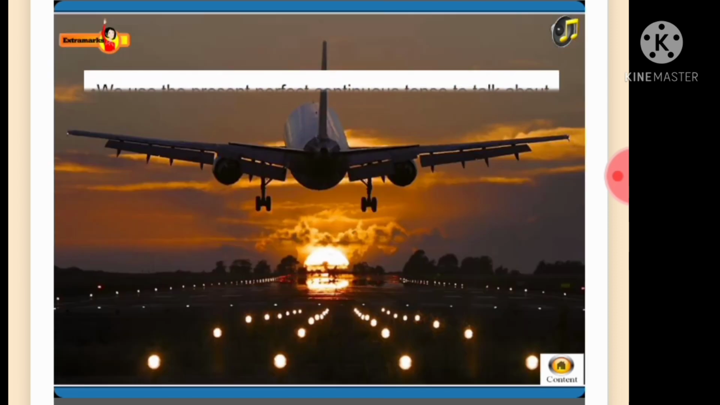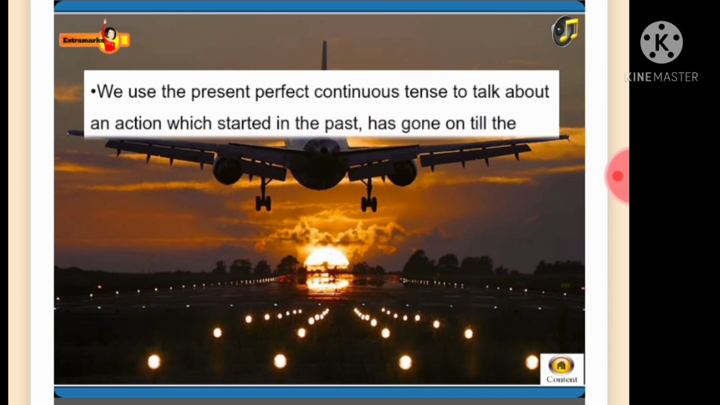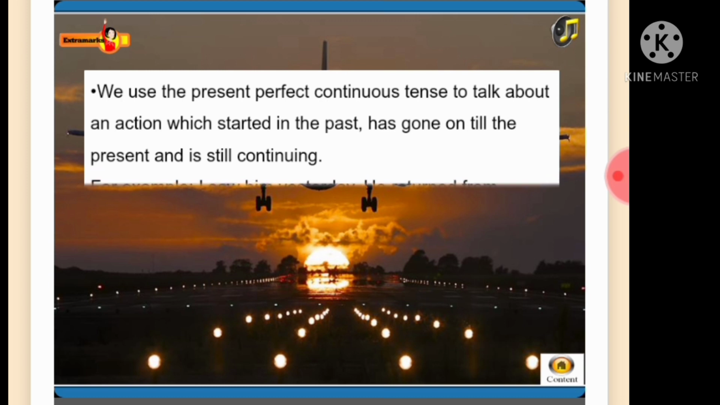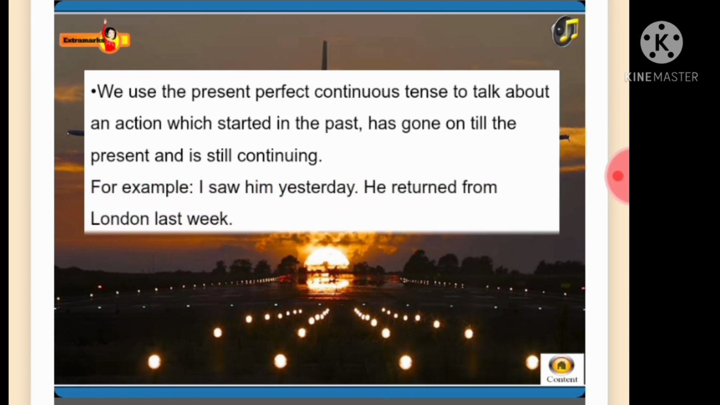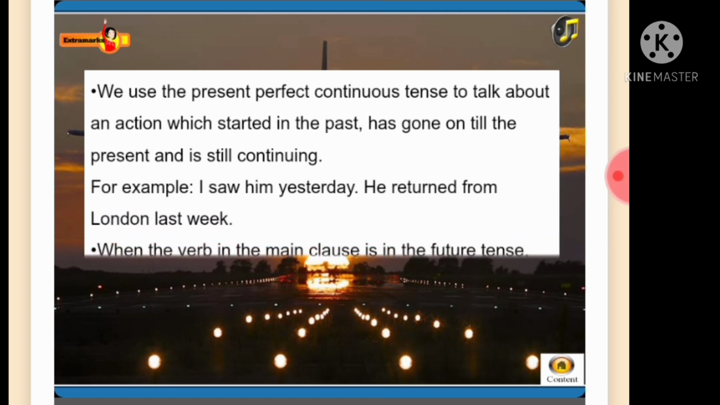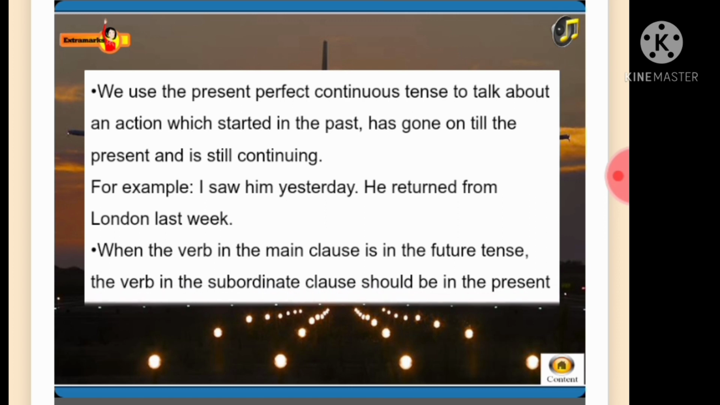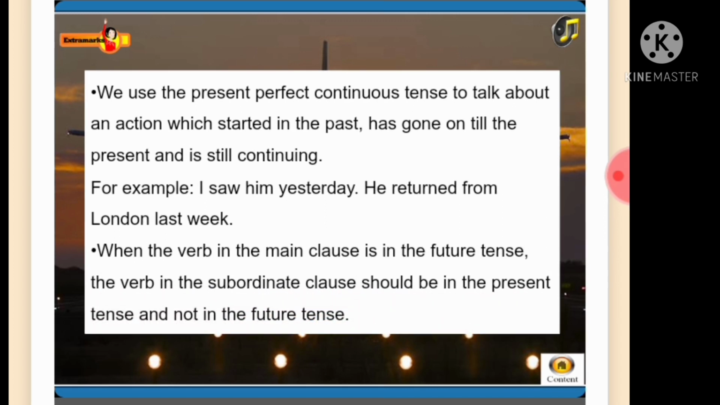We use the present perfect continuous tense to talk about an action which started in the past, has gone on till the present, and is still continuing. For example, I saw him yesterday. He returned from London last week. When the verb in the main clause is in the future tense, the verb in the subordinate clause should be in the present tense and not in the future tense.